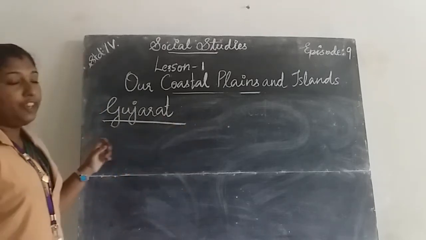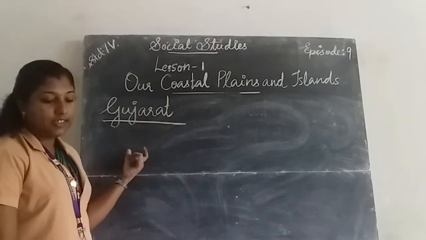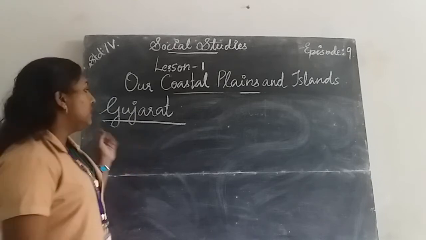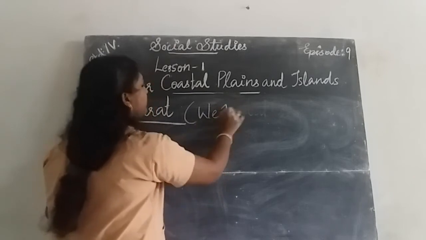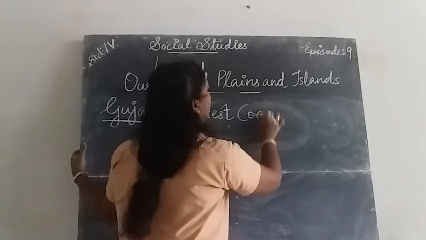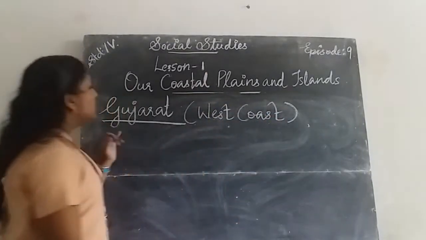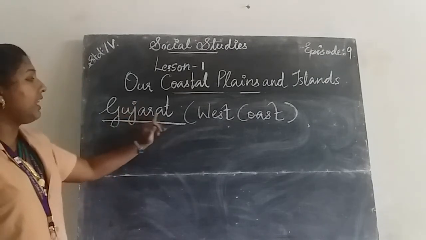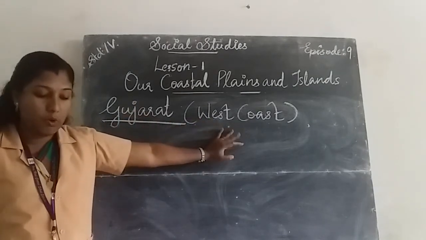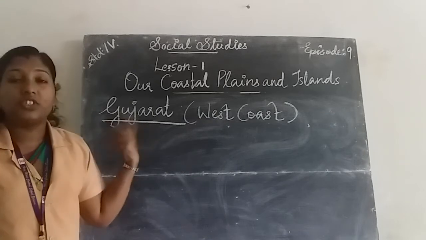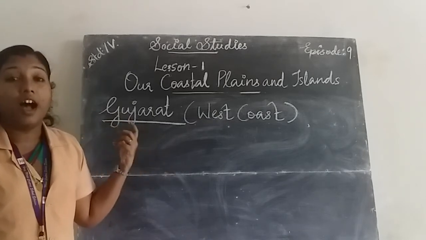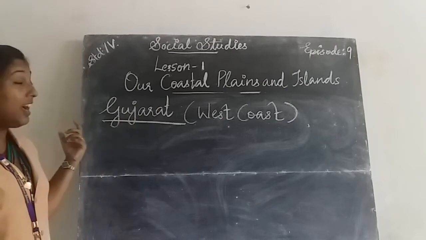The state of Gujarat lies on the west coast. Which is the capital of Gujarat? Ahmedabad. Sorry, Gandhinagar.